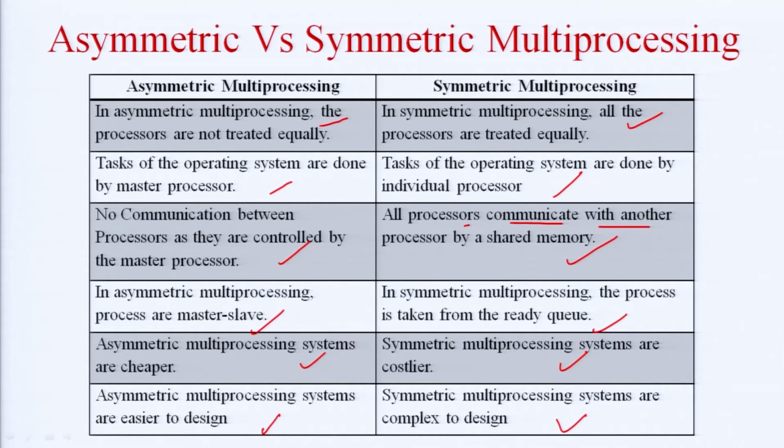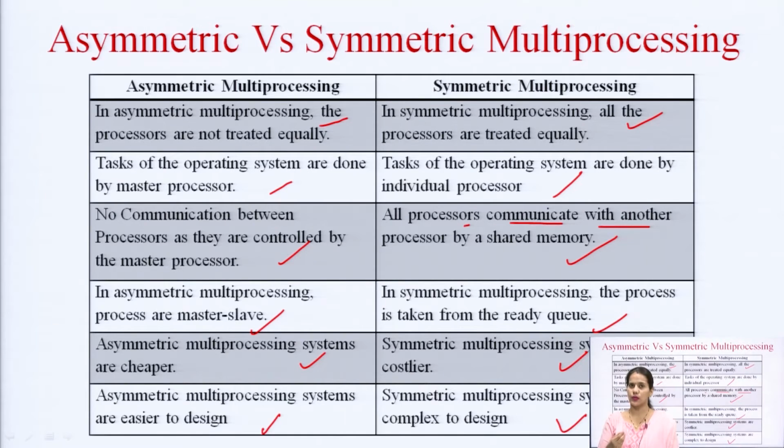So, maintaining the symmetry between all the processors and giving access to all the processors to all the resources available, input output devices, memory, etc. This makes the system a bit complex, and so the symmetric multiprocessing systems are quite complex as compared to asymmetric multiprocessing systems.